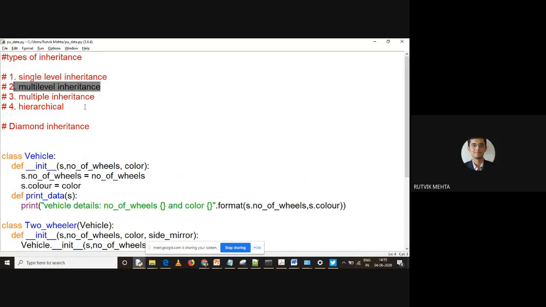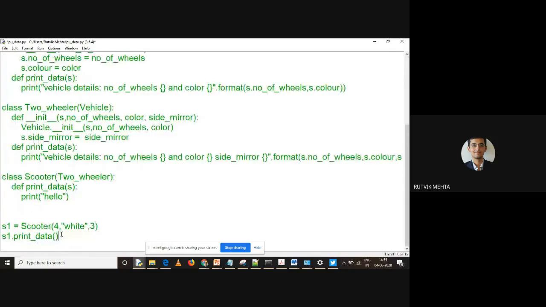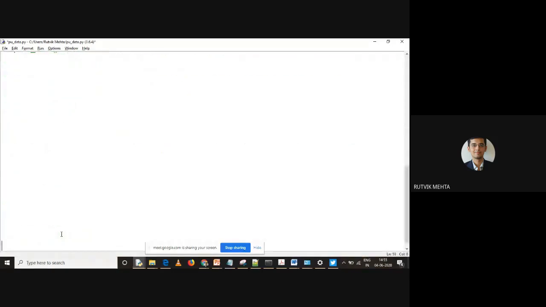Now what we want to understand is multiple inheritance and hierarchical inheritance. So let me show you how you can do that. Let me comment this part so there is no confusion. I'm just going to create a new code. Okay, so let us work with the next type, which is hierarchical inheritance. Can you tell me what is hierarchical inheritance? How can you create it? Anyone? How can hierarchical be implemented?